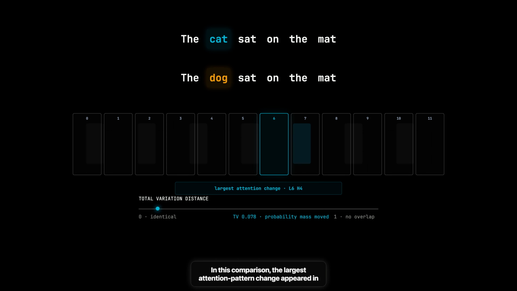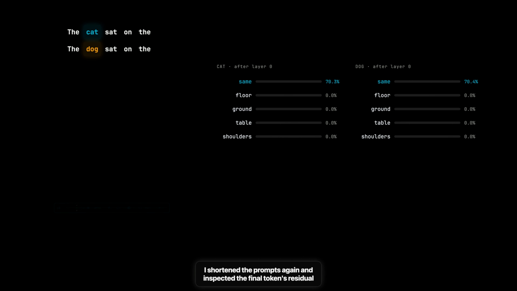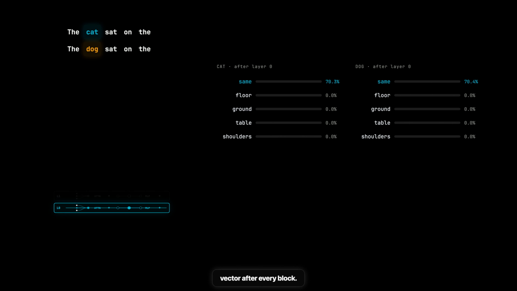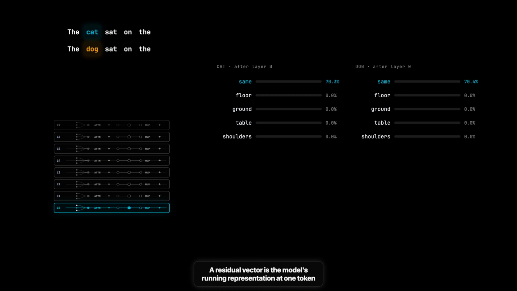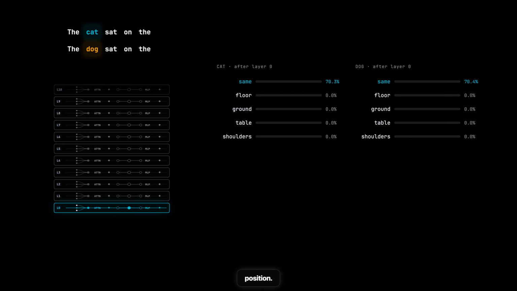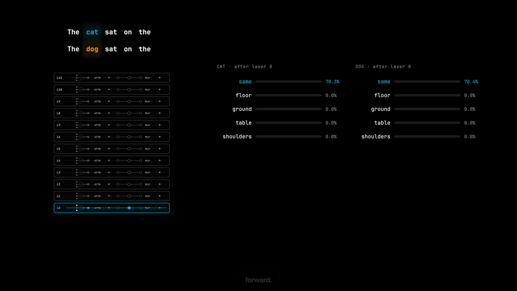In this comparison, the largest attention pattern change appeared in 0-indexed layer 6, head 4. That gave me a location to test. The next step was to change that head and measure what happened to the output. I shortened the prompts again and inspected the final token's residual vector after every block. A residual vector is the model's running representation at one token position. Each block reads it, adds information, and passes the updated vector forward.